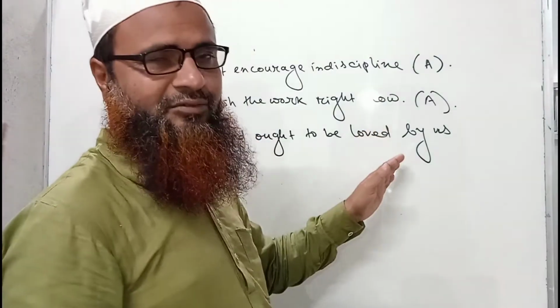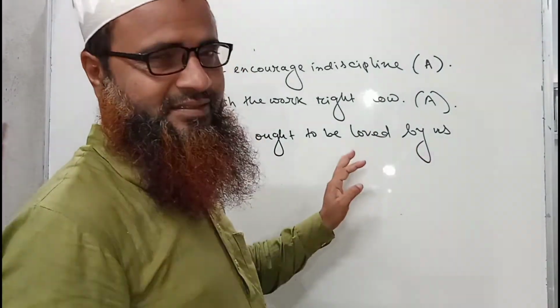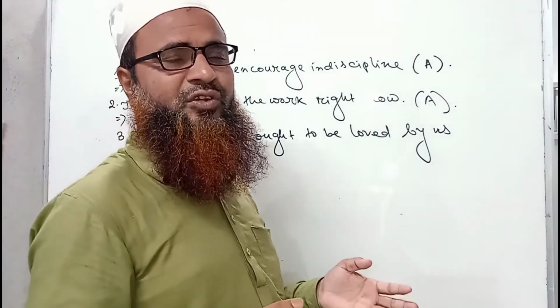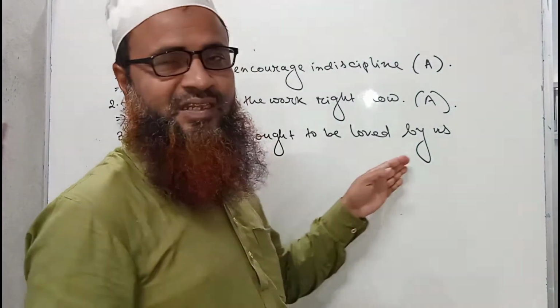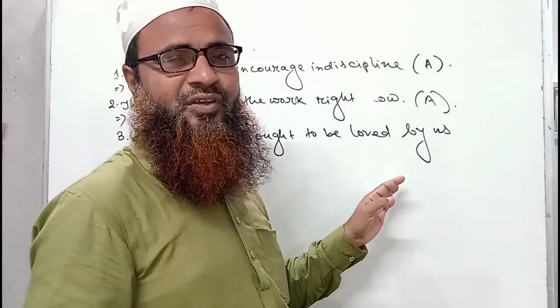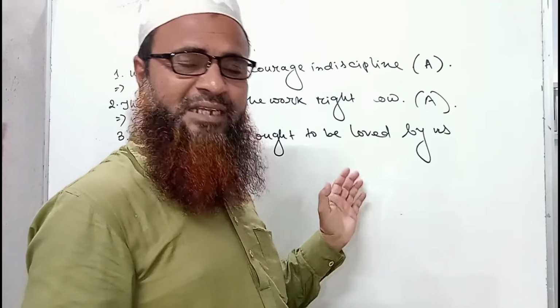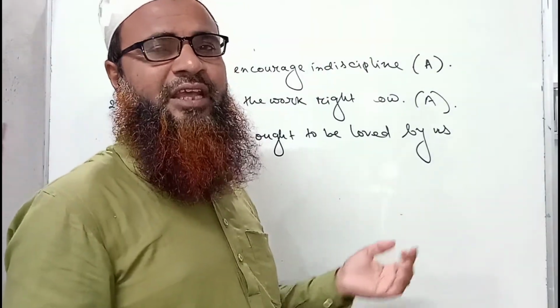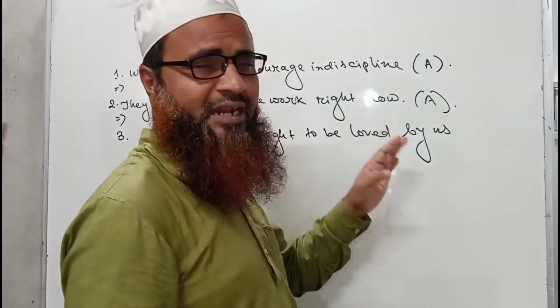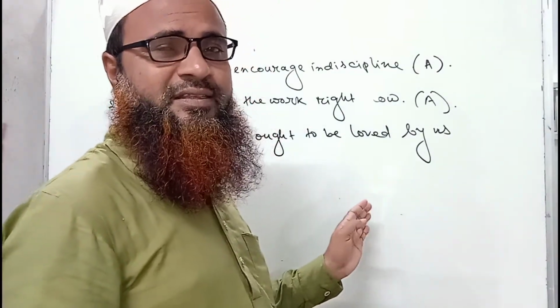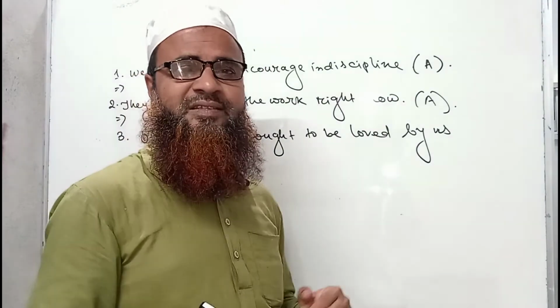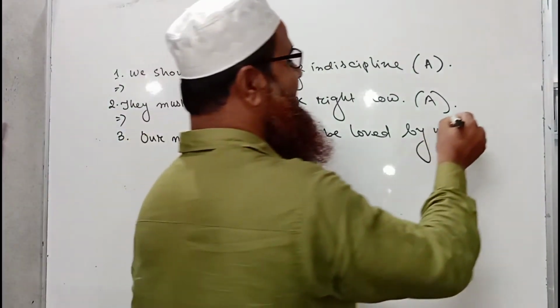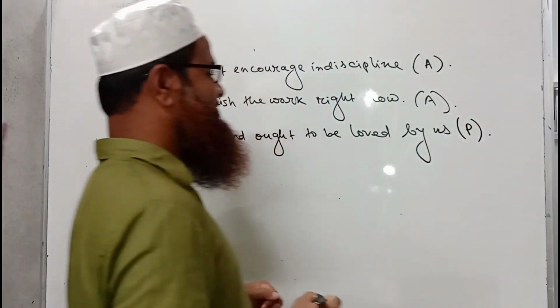Okay, but right now we will write "by us". But if we don't write "by us" at the end of this sentence, it will be much better, because the sentence itself expresses the meaning without the use of "by". Okay, here we are writing it, because this type of sentences will be discussed later. Okay, now this is a sentence of passive voice.